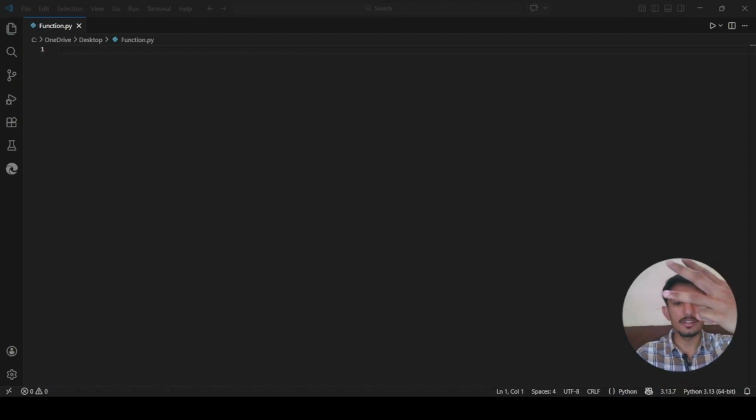So a function has three parts, and one is a name, so you can call it later, and another one is parameters, optional, which is input, optional input it can receive. Okay, and third one is a body, the actual code that runs when the function is called.